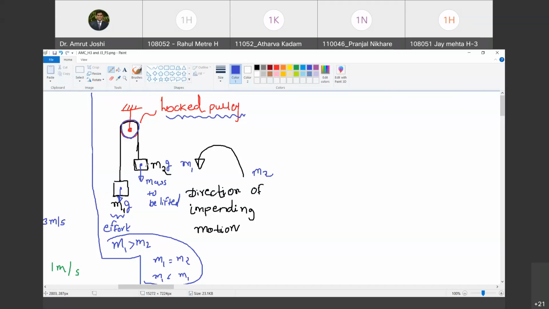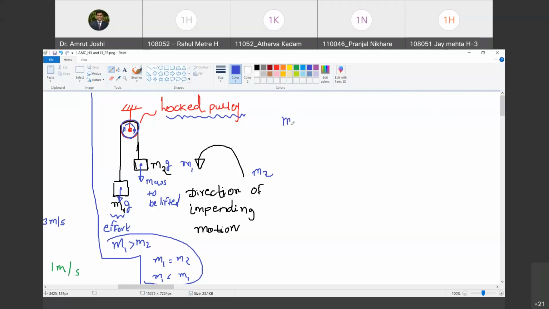Yes. लेकिन उसके साथ साथ as the motion is about to commence in this direction, along this surface of contact, there is going to be frictional resistance in opposite direction. Do you agree with me? देखो, what is the direction of impending motion of belt with reference to the wheel? कौन सा है? It is in this direction. So therefore, wheel must be offering a frictional force in opposite direction. तो वो मैंने ऐसे दिखाया. Are you with me? So that frictional resistance plus M2 times G needs to be overcome by M1 times G. Do you agree with me?